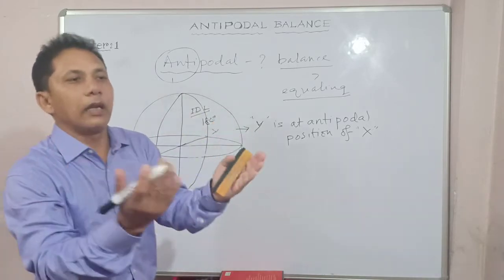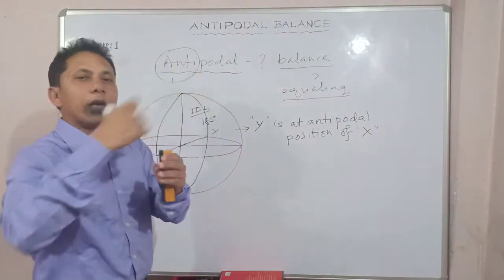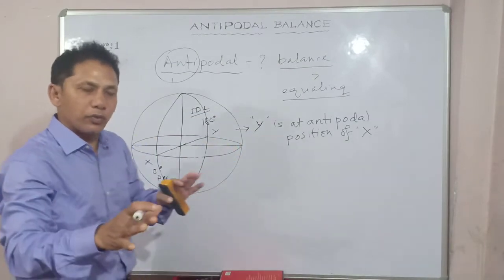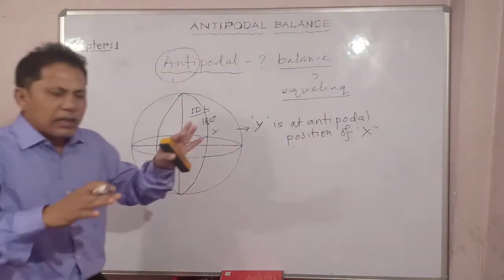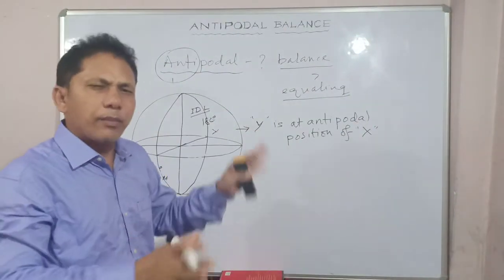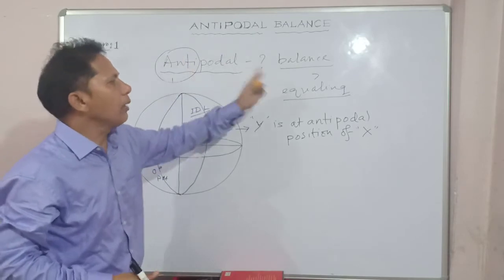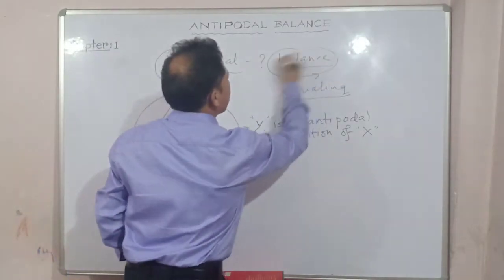So on a spherical arc, we can easily find out the opposite positions between two things. Is that clear to you? So this is the theoretical description of the meaning of antipodes, right? So that was antipodal. Now come to the next term, balance.